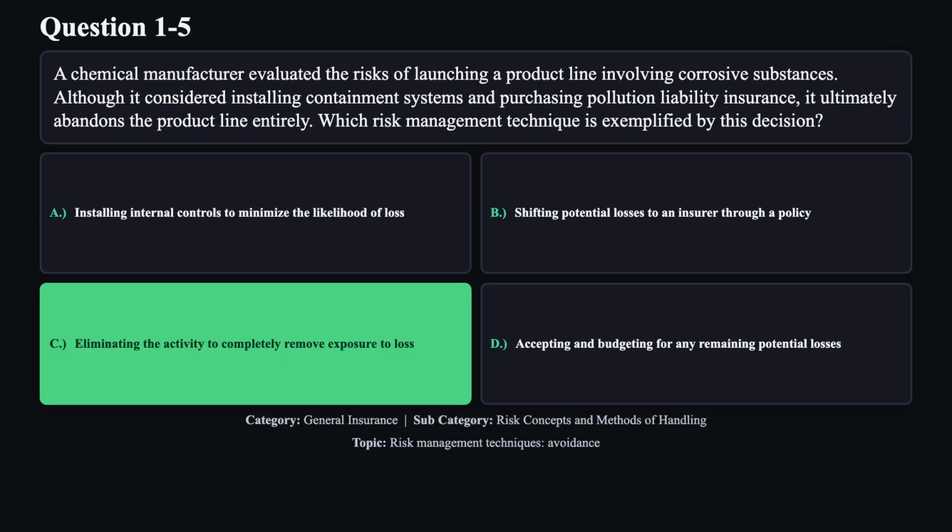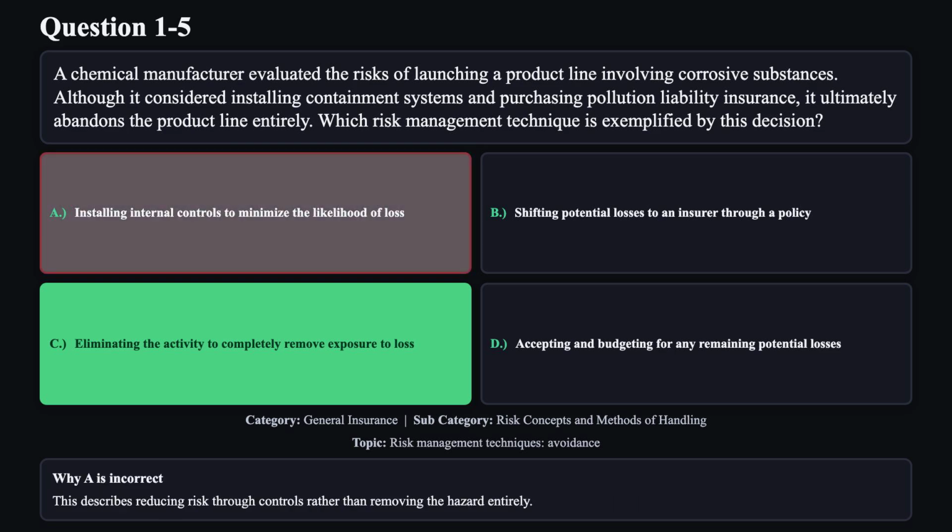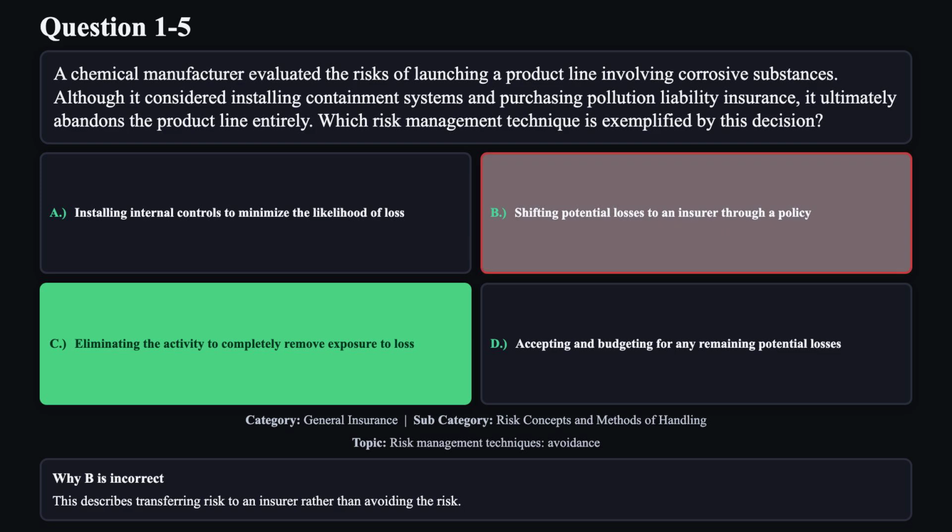The correct answer is C. This option is correct because abandoning the product line entirely removes exposure to the risk, rather than reducing, transferring, or retaining it. Reason A is not correct. This describes reducing risk through controls rather than removing the hazard entirely. Reason B is not correct. This describes transferring risk to an insurer rather than avoiding the risk.